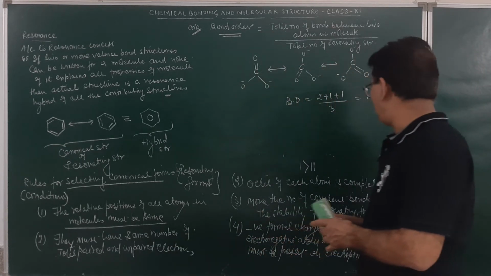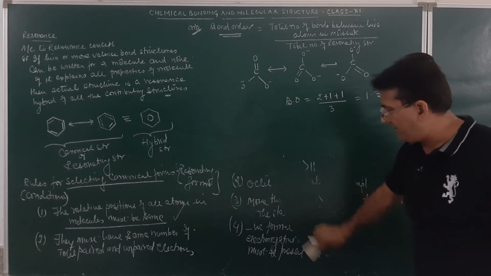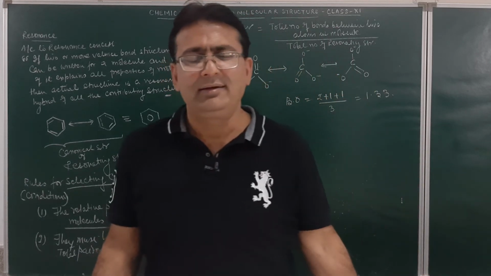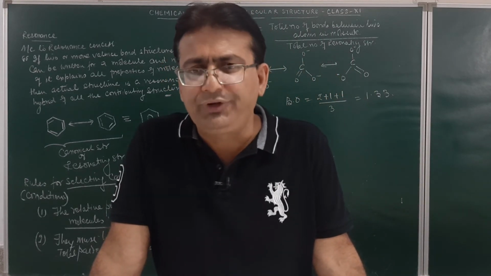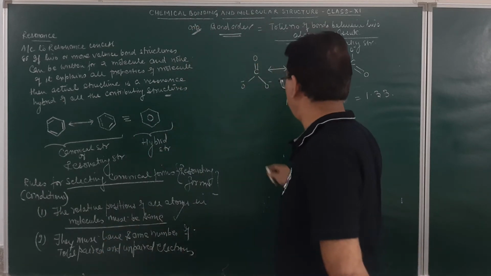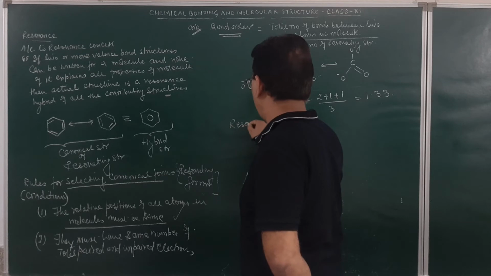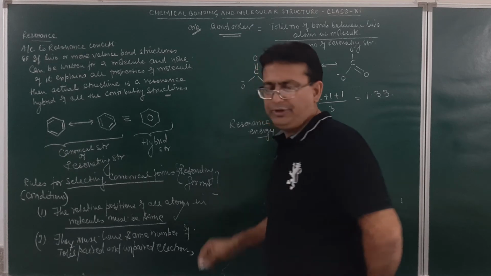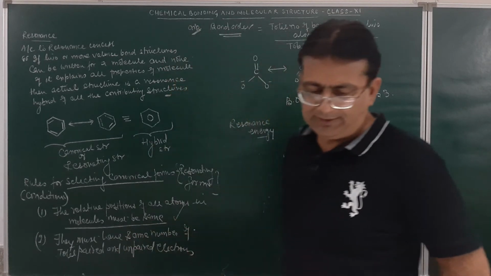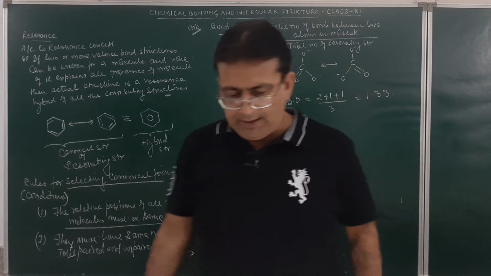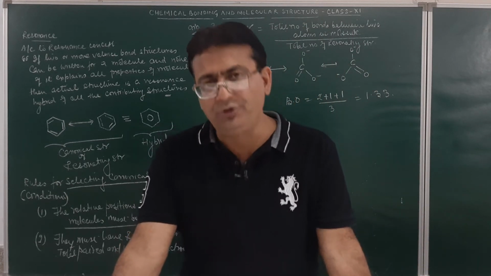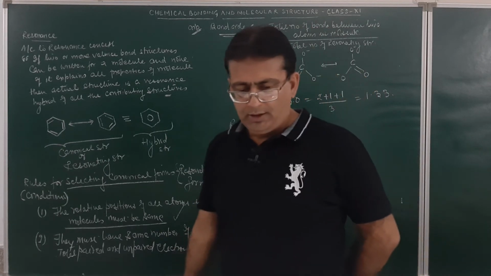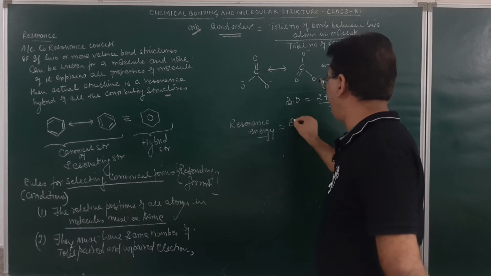One more thing, students, these are very small topics. What do we mean by resonance energy? Resonance energy is the energy difference between the hybrid form and the most stable canonical form. So how to find out the resonance energy? It is defined as the difference between the actual bond energy of the molecule and that of the most stable resonating form of the molecule. These are the numerical problems which you have done in class 10th, 11th.